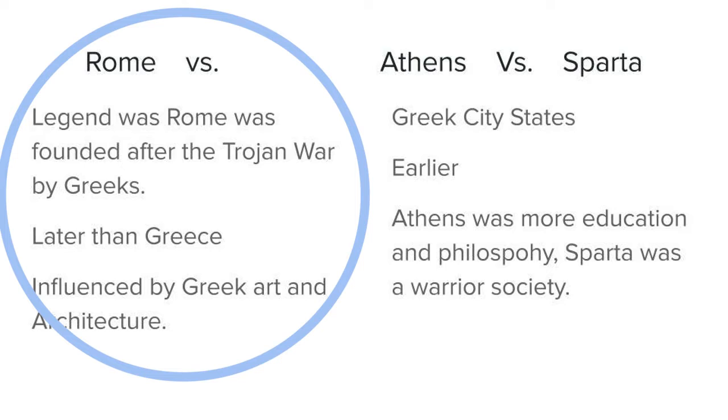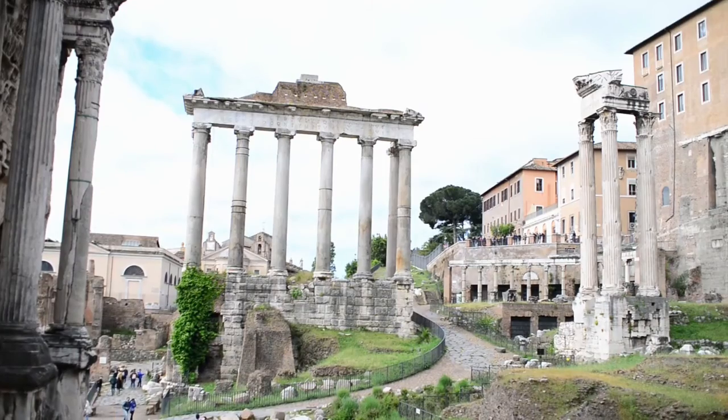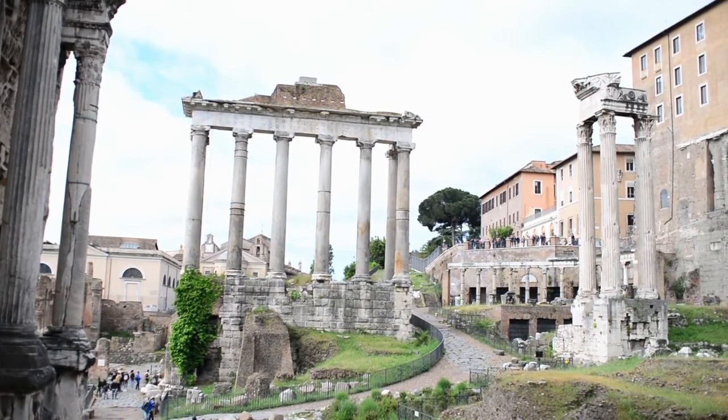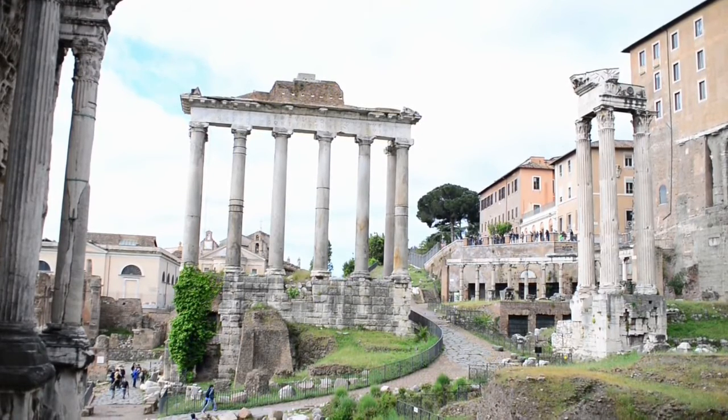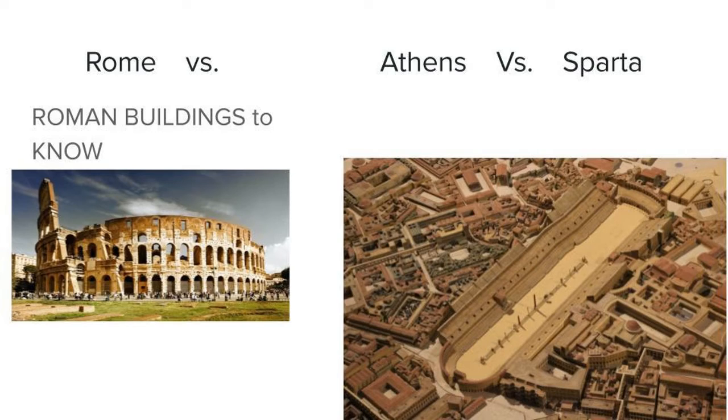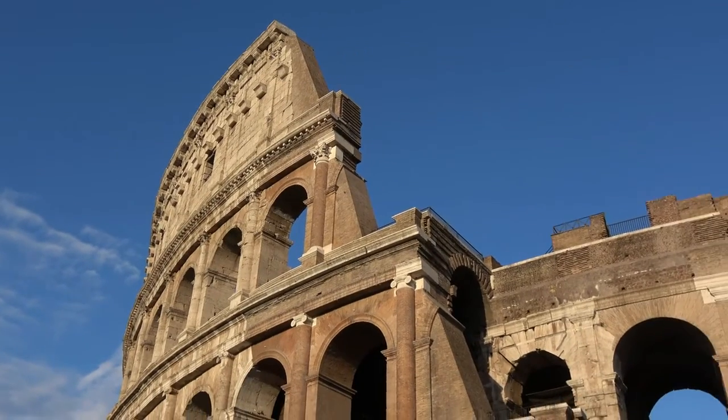They come along later than Greece, and while we still see a lot of influence in Roman architecture from the Greeks, there's a few buildings in Rome that really lay out those differences. One is the Colosseum. The next one is the Circus Maximus, which was an arena that housed 200,000 people where they would do chariot races.